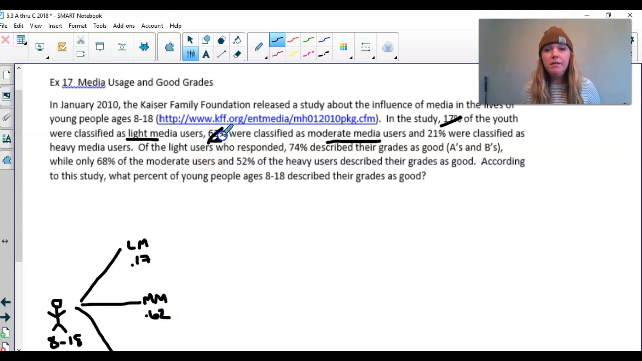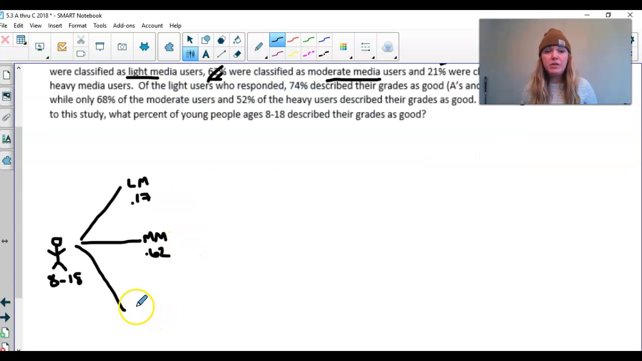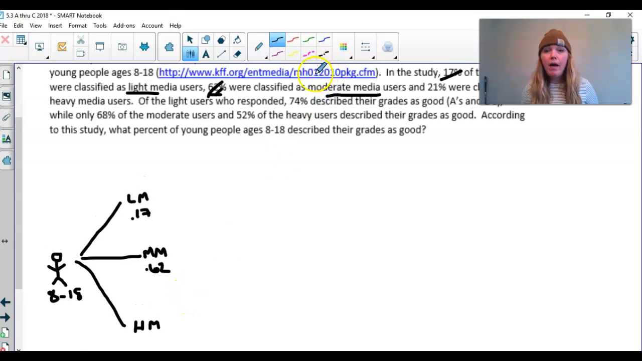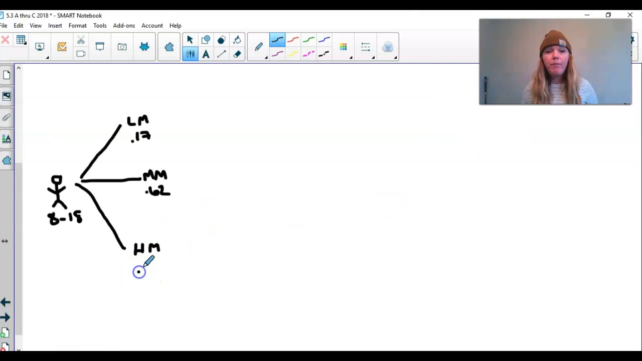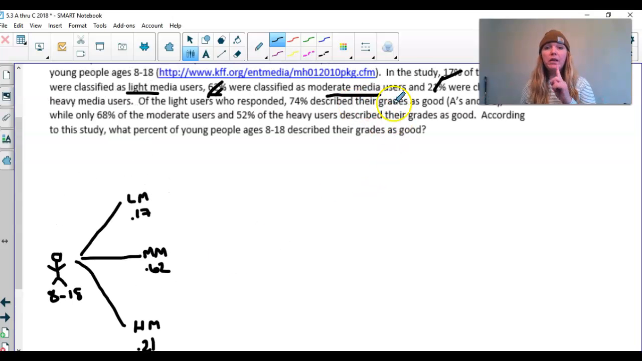Again, I'm going to cross this off. And then finally, we have 21% classified as heavy media users. So HM, and that was 0.21. So this first branch of our tree is talking about media use. And again, how did I know to do media use first? Well, the grades are conditional. The percentages of being good are based on how much media they use. So that's how I knew that I had to do this first.